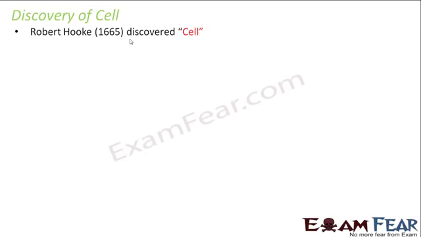So this king ordered this scientist named Christopher Wren to make a series of microscopical studies. That means he wanted him to observe objects with the help of a microscope and give a detailed description of those objects, because when you look at an object with the help of a microscope, you can have a better look, or you can have a detailed look of the structure of that object.